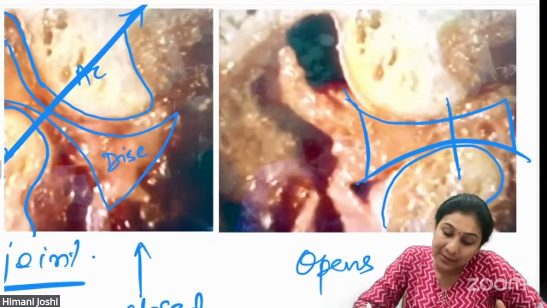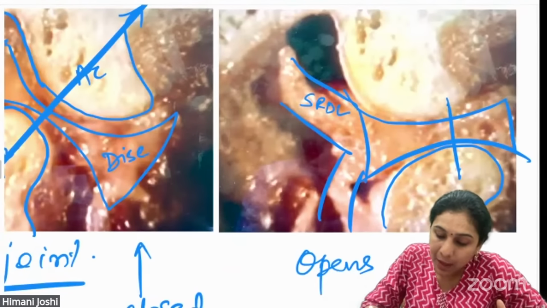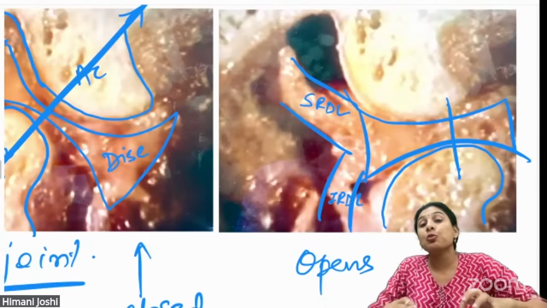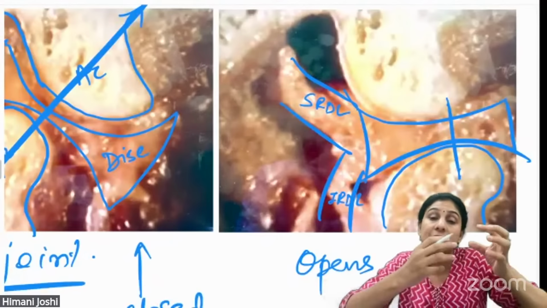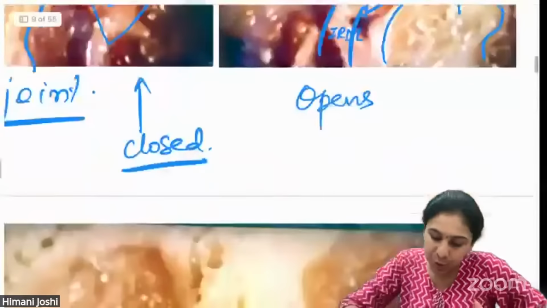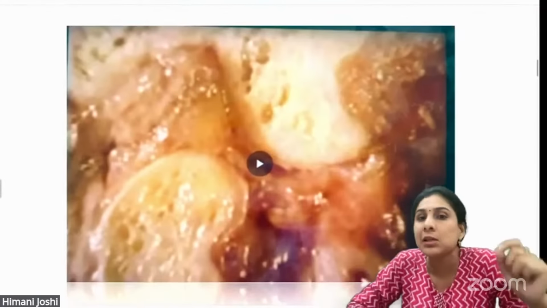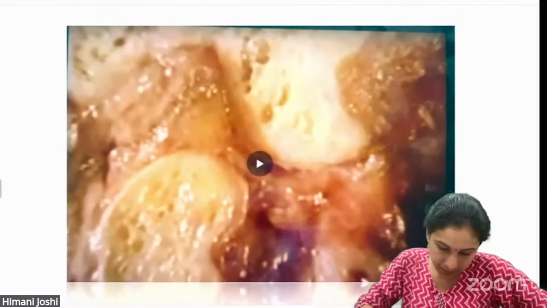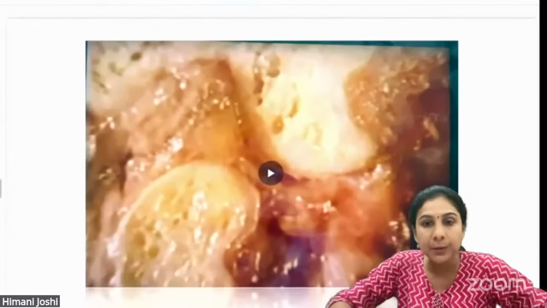You can see that this is the retrodiscal fibers. This is the superior retrodiscal lamina. This is the inferior retrodiscal lamina. And this is how normally a mandible movement causes the disc to move along with the condyle. Very quickly, I'm going to show you a video and you will appreciate the normal biomechanics of the temporomandibular joint. Oh, this is a PDF, so the video is not visible here.